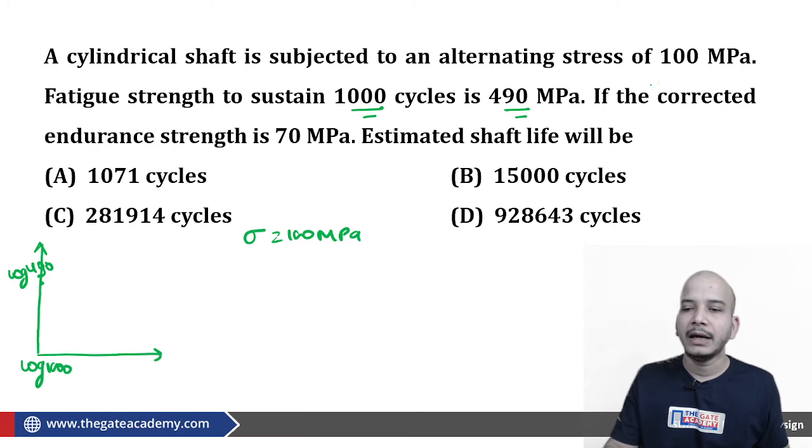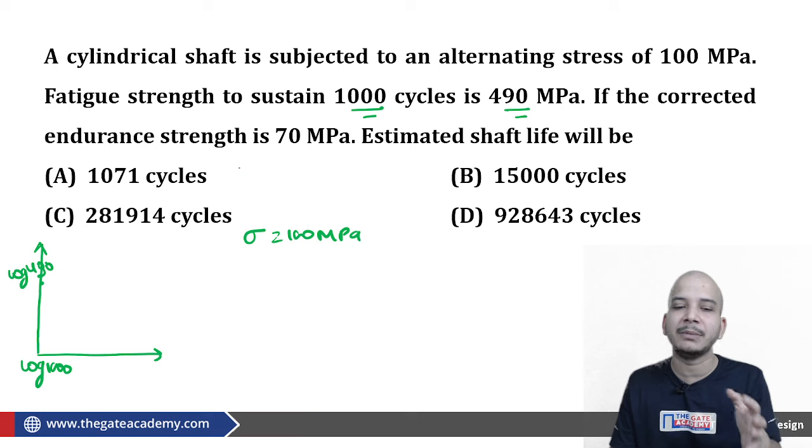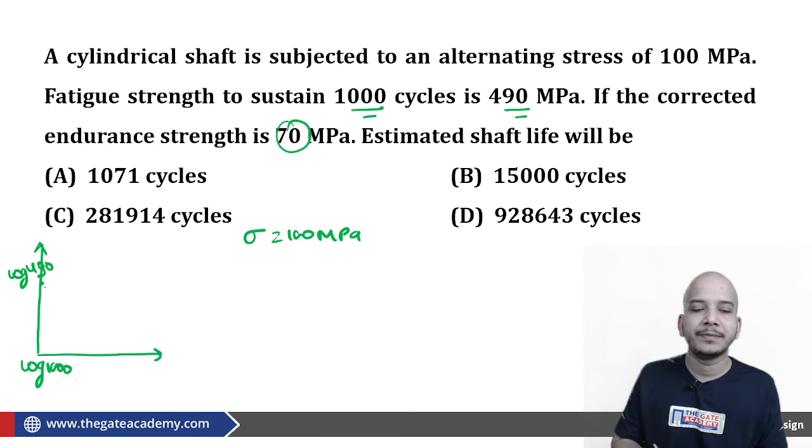In the same way, the endurance strength, ideally it should be endurance limit, but if the number of cycles is not mentioned, we should understand that they must be talking about the endurance limit itself. Fine. So here it is 70 megapascal.